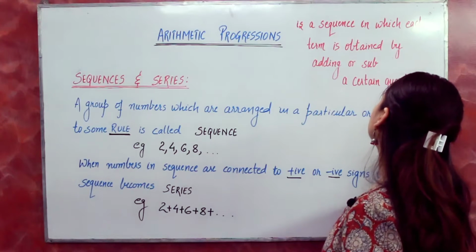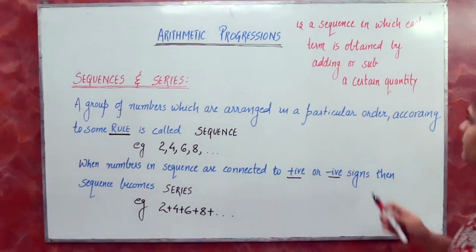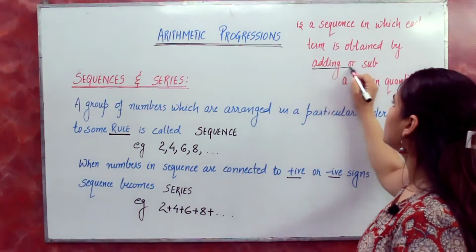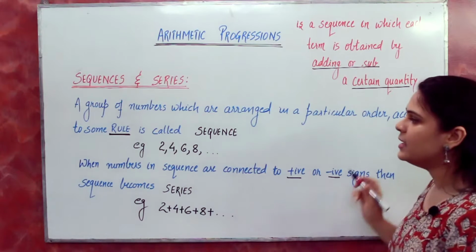So this is the definition of AP. AP is a sequence in which each term is obtained by adding or subtracting a certain quantity.